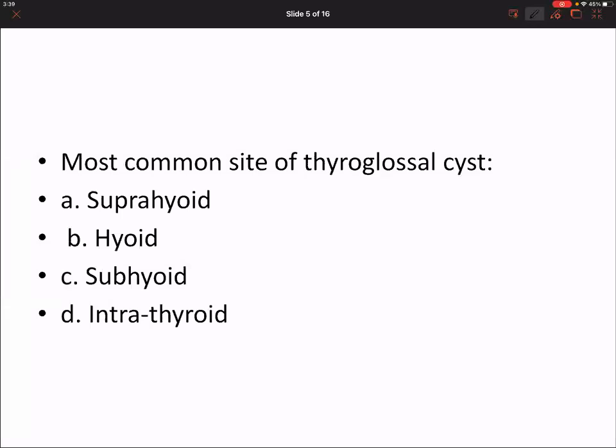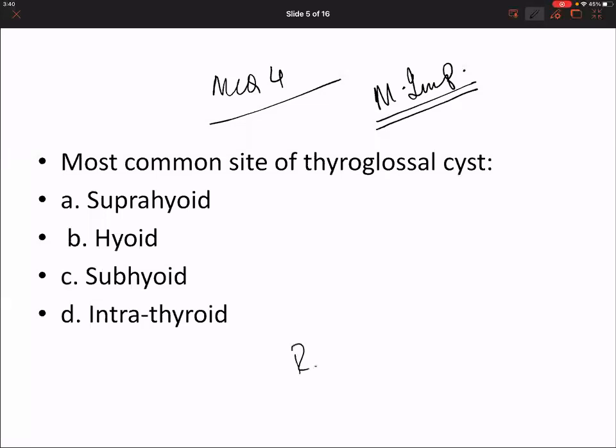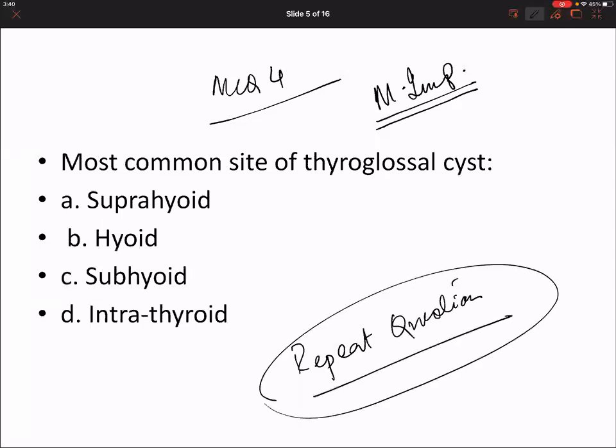This is MCQ 4 and is one of the most important questions. The chance that this has come as a repeat question is umpteen. Remember that the most common location is subhyoid. Please remember this is the most common location of the thyroglossal cyst.